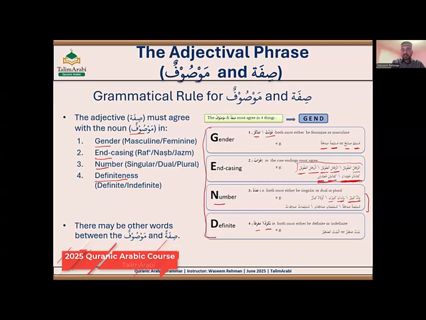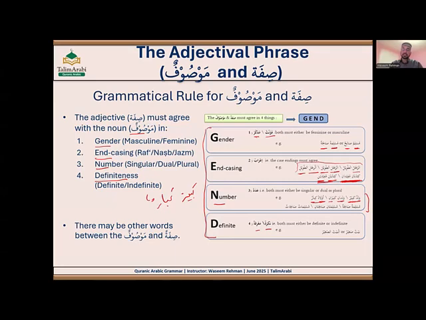So waladani kabirani, and awladun is the plural of waladun. Waladun means boy, awlad means boys, right? So awladun kibarun. Now kabir is singular. Kabir means big, but its plural is kibar, right? Because awlad is plural now, we have to convert sifa into plural as well. We cannot use awladun kabirun. It's wrong because kabir is singular and awlad is plural. If Mawṣūf is plural, its sifa must be in plural as well. It must match the number. So awladun kibarun is the correct translation.